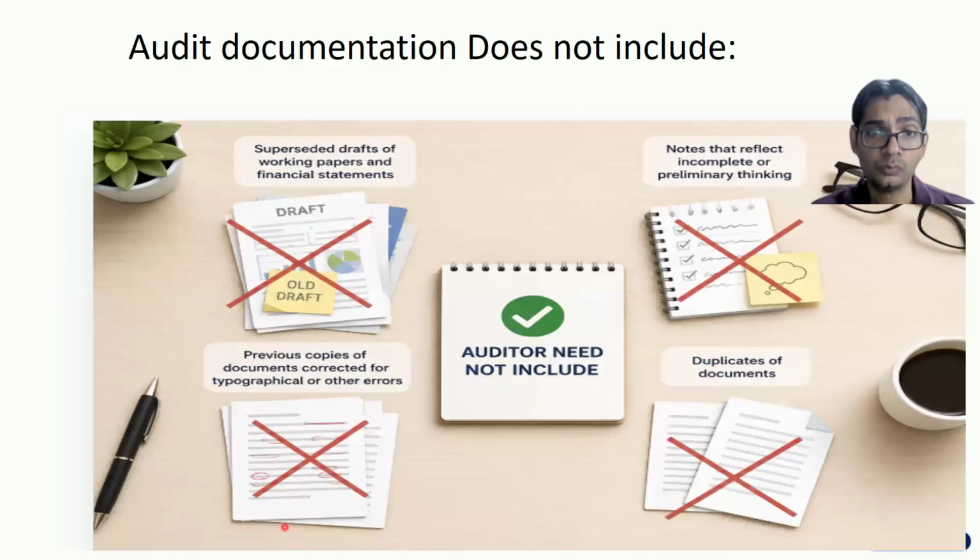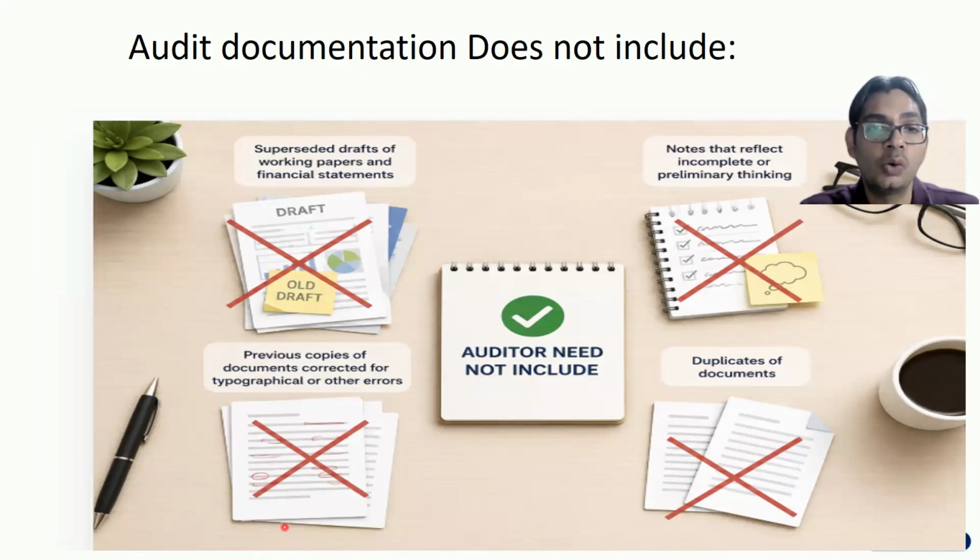So now, moving on to the next point, we have discussed what is included in audit documentation. Now, the question arises, what is not included in audit documentation? And this is, I think, one of the important concepts, because in past question papers I have seen that this has been specifically asked in the examination. What is not included in audit documentation is the superseded drafts of the financial statements.